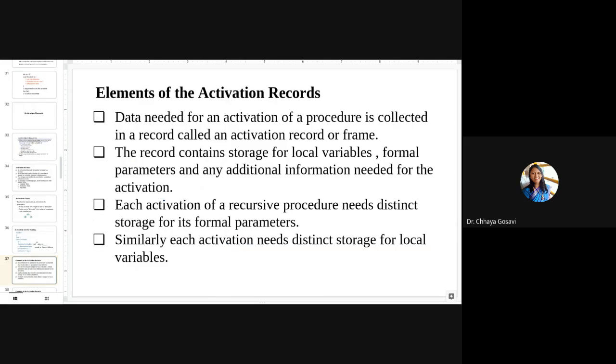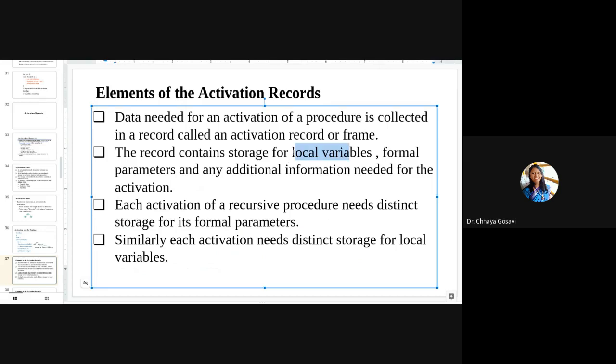So what are the elements of an activation record? The data which is needed for the activation of a procedure is collected in a record. It's called an activation record or frame. It contains storage for local variables, formal parameters, or any additional data if needed.